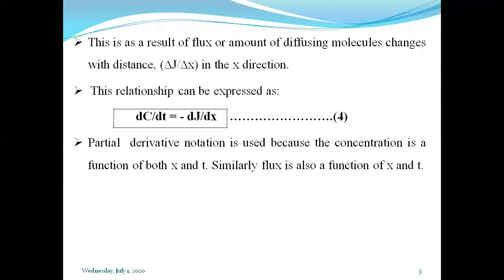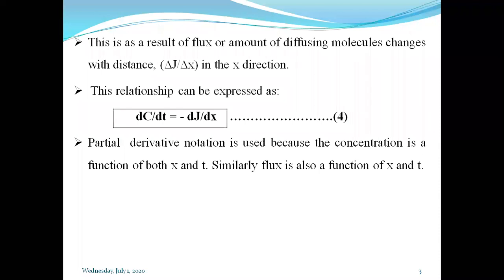And flux depends on the concentration; flux we can calculate on the basis of concentration. So as the concentration is a function of x and t, definitely flux will also be a function of x and t. With these functions, you might have studied in mathematics limit, integration and derivatives.